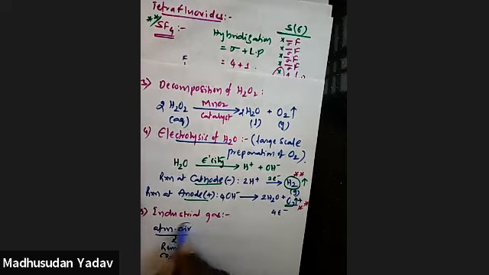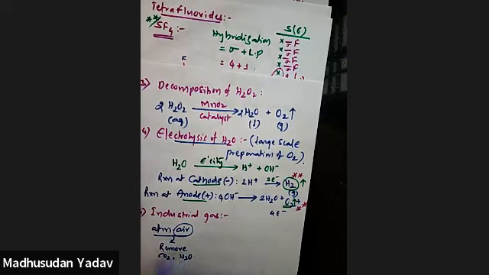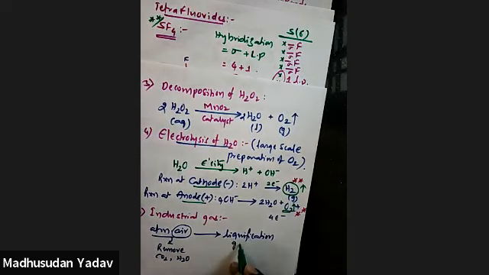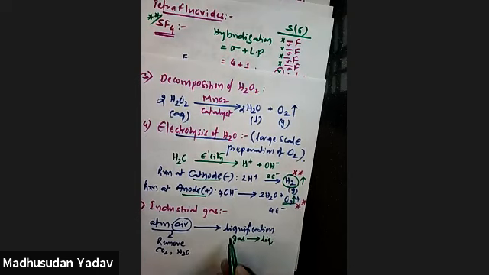Then you do liquefaction. What do you mean by liquefaction? A gas converting into liquid is called liquefaction.